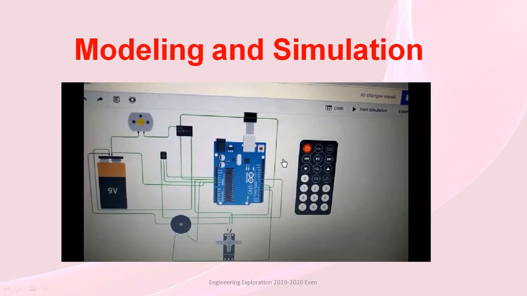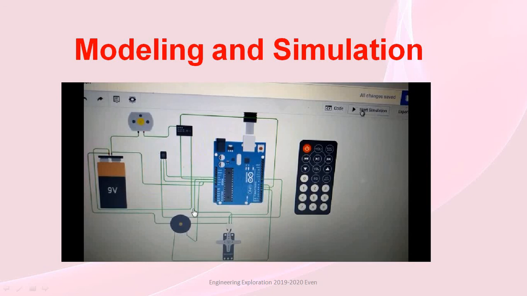Here is the modeling and simulation video. Now when I press 2 on the IR remote, assuming that there is no disk in front of the IR sensor, the buzzer beeps and the DC motor and the servo motor do not rotate.